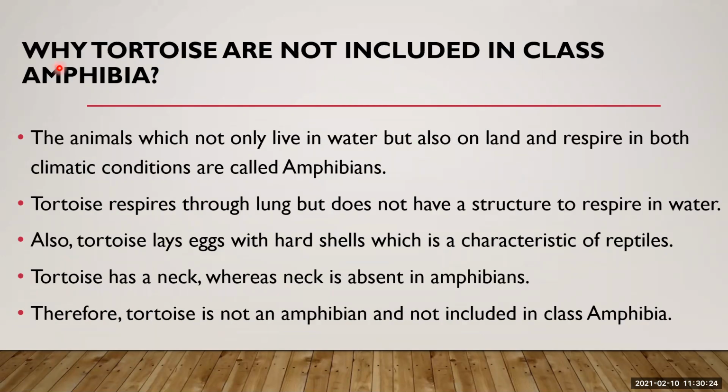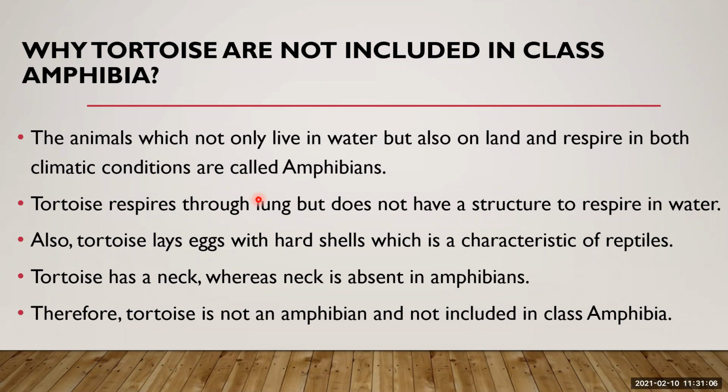Here you may get a next question like, why tortoise are not included in class Amphibia? Though the tortoise can live in water as well as on land, they are not included in Amphibia. The reasons are, the animal which not only lives in water but also on land and respires in both climatic conditions are called amphibians. Right? But the tortoise respires through lungs but does not have a structure to respire in water. So tortoise have lungs, but when they are in the water, they are not able to respire with the skin.